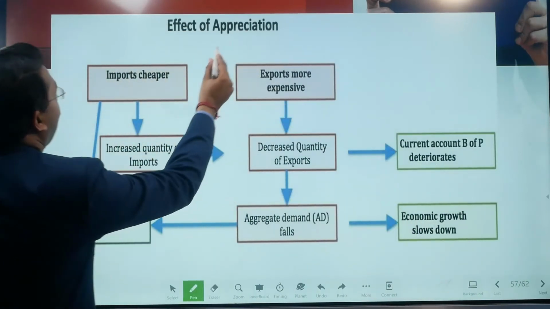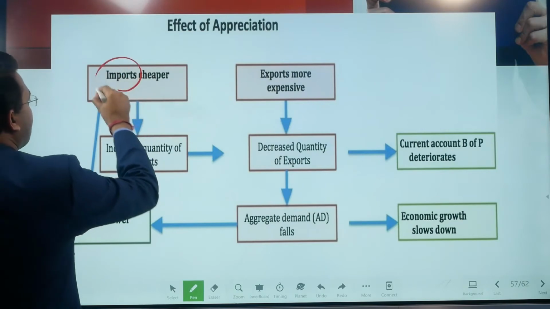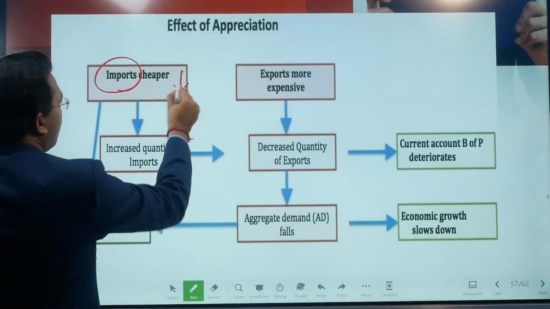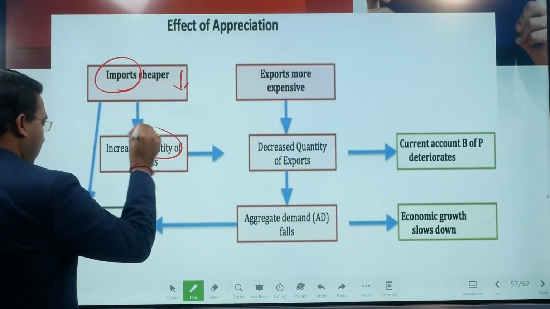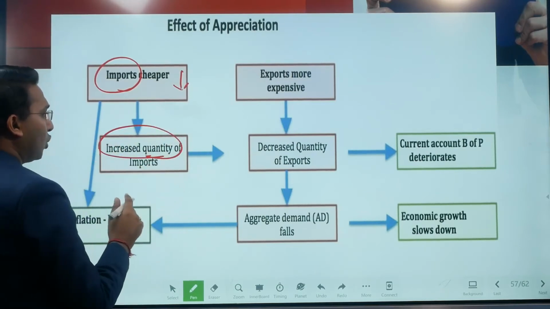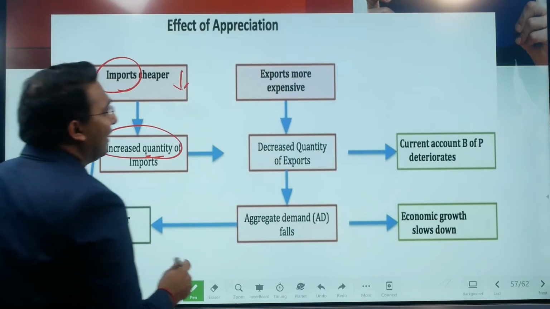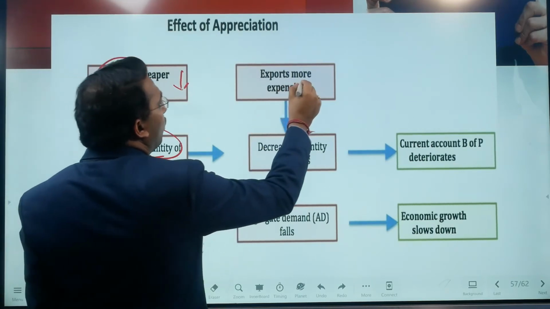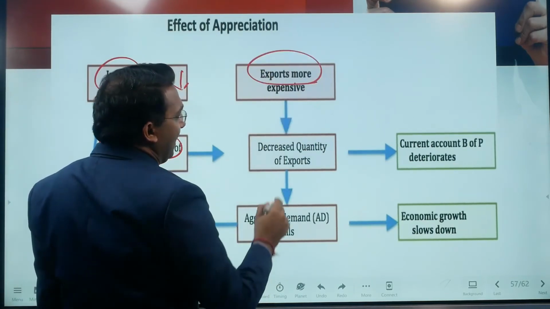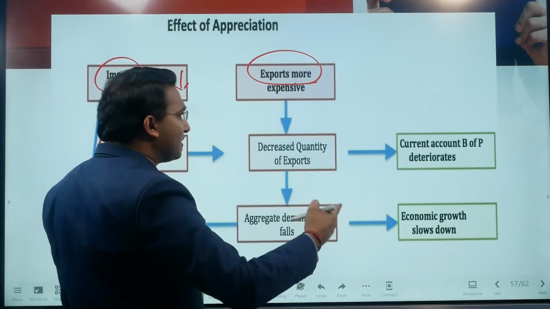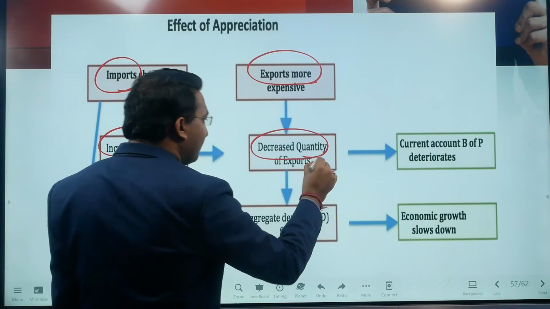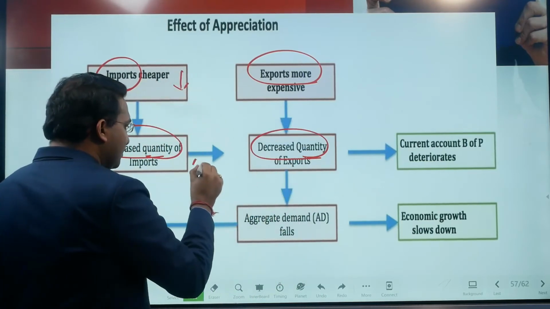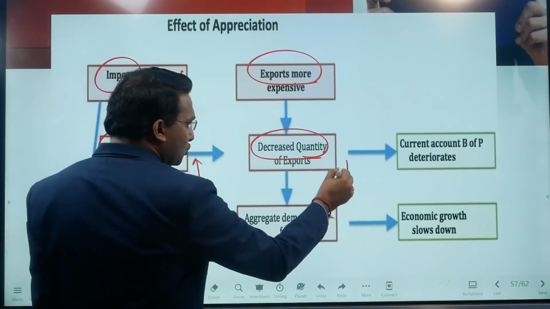Because of appreciation, the imports become cheaper, right? The value of imports goes down. That means the quantity of imports is increased. On the other hand, exports become more expensive, and because exports become more expensive, the quantity of export comes down. So imports are increased and exports are reduced.